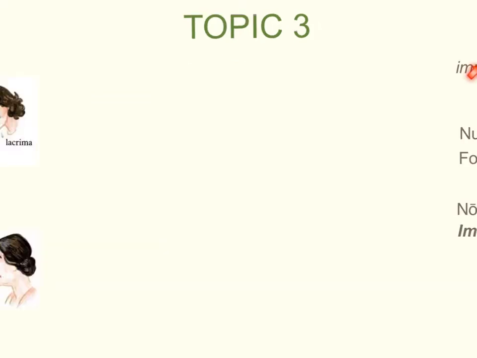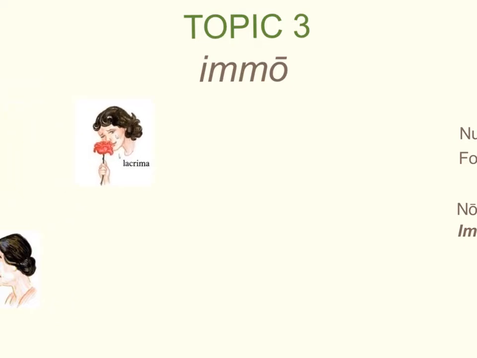Our third topic is also pretty straightforward. Our third topic is the idea of immō. Immō is used to communicate the idea of a negation, or in other words, on the contrary. So, for example, when Julia asks Sira, Num nasus meus foedus est, Sira? What's Sira going to tell her? Of course she's going to tell her no.